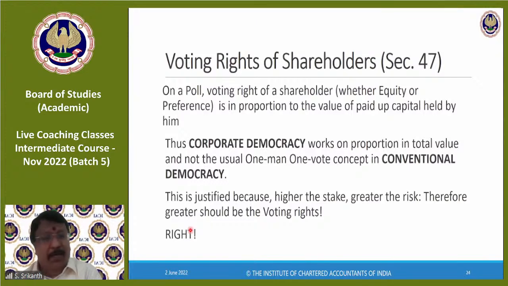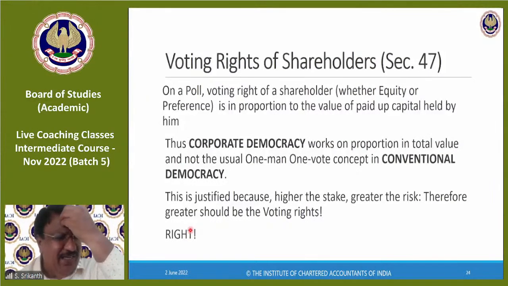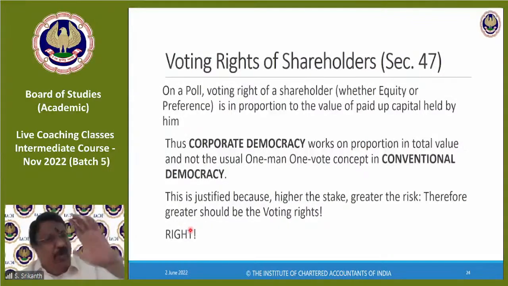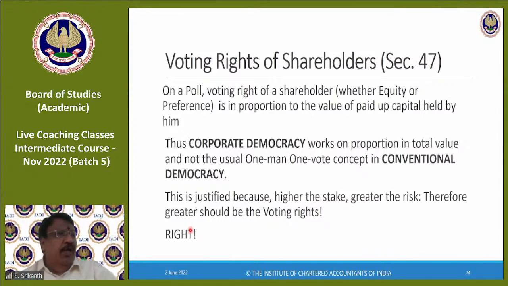That's all. But normally, corporate democracy, in fact, differential voting rights, I told you now, only 2 companies have issued. Otherwise, by and large, all companies have only normal equity shares on which 1 share, 1 vote. So if you are holding more number of shares, you will have more say. This is a standard vote. 99% it will be like that only. Suppose it is differential voting rights, then proportionately you will get less. So where I am getting for 1 share, 1 vote, you will get for 2 shares, 1 vote. But here again, it will be based on how much investment you have.